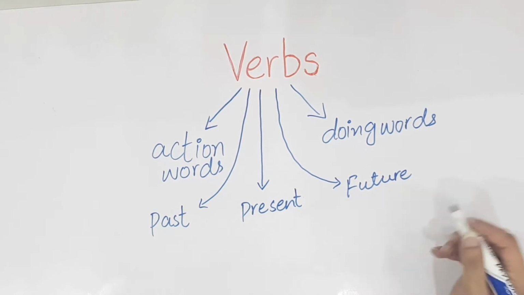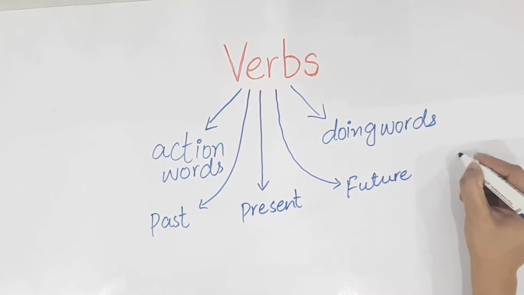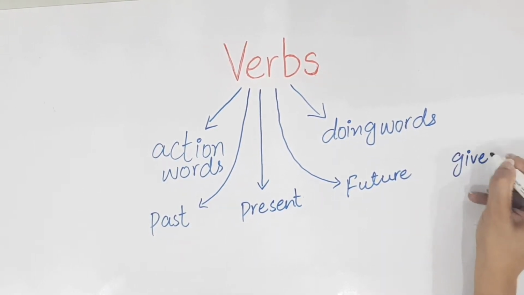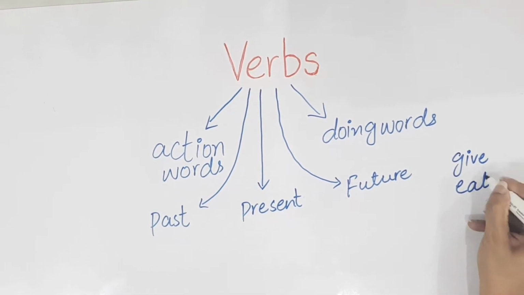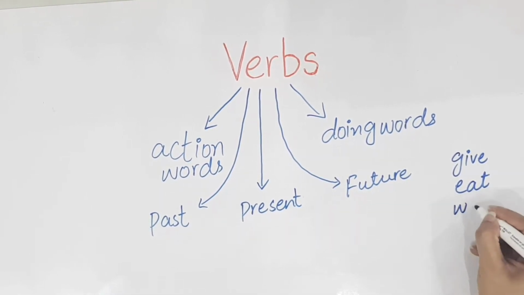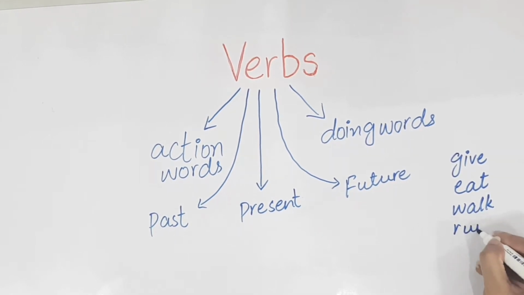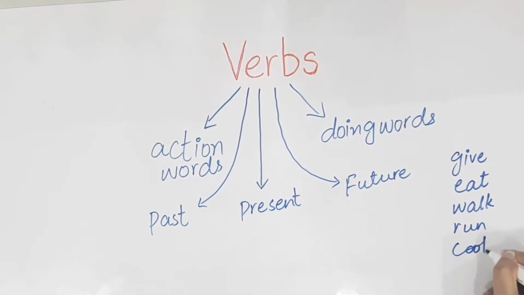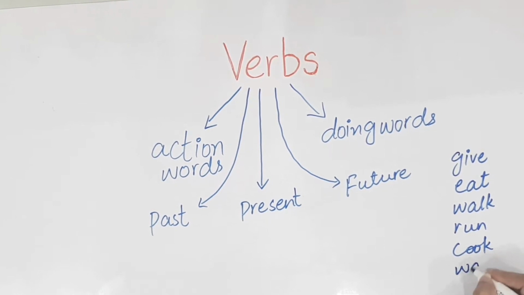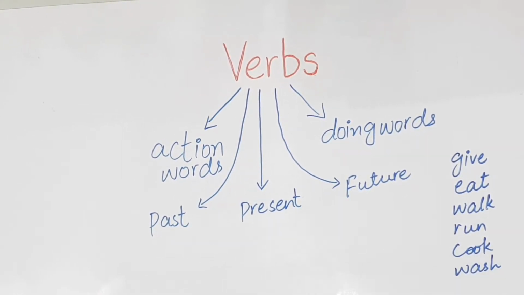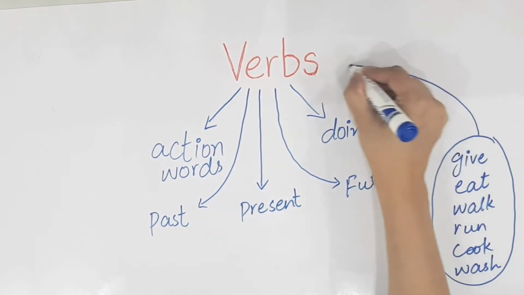For example, give, eat, walk, run, cook, wash. These all are examples of verbs.